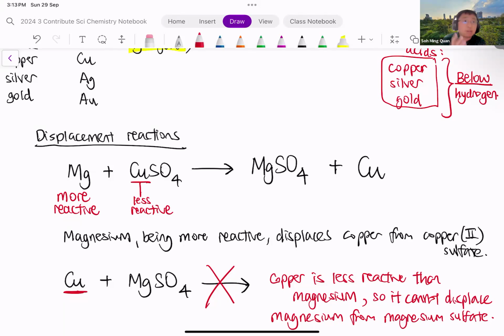Okay, this also tells you a more reactive metal really wants to form a compound. Magnesium really wants to grab sulfate. It will hold on to sulfate more readily than copper will. Okay, so magnesium and sulfate really want to stay together. Copper cannot displace magnesium out from this very stable compound.